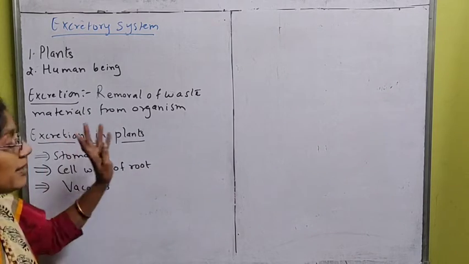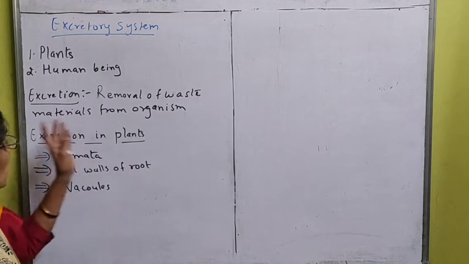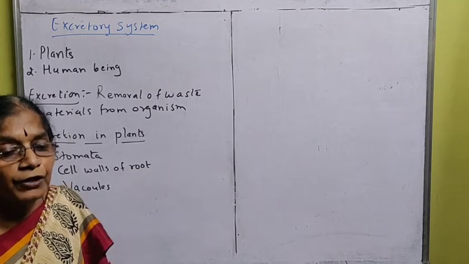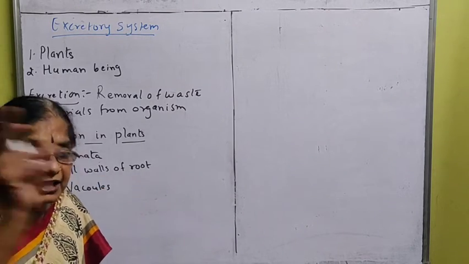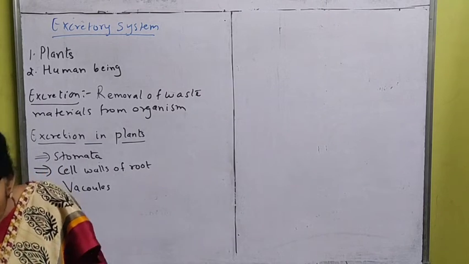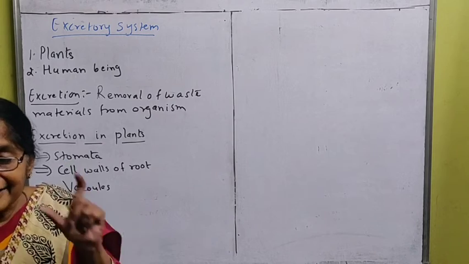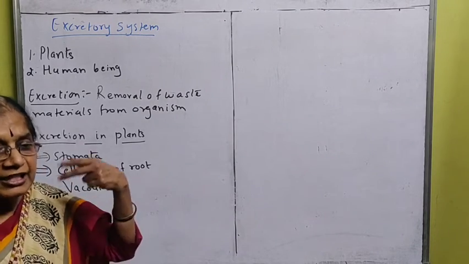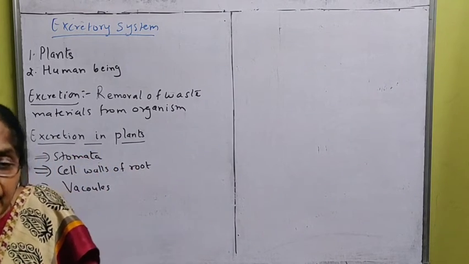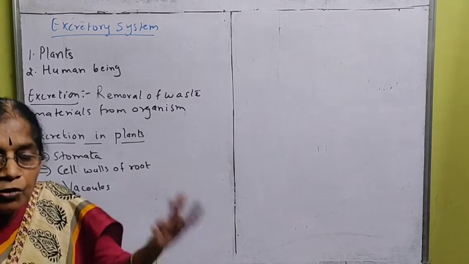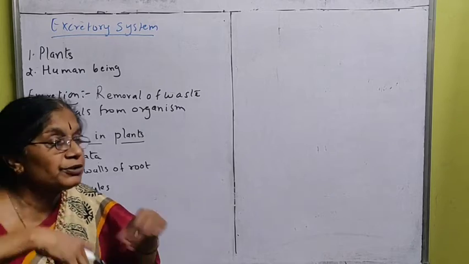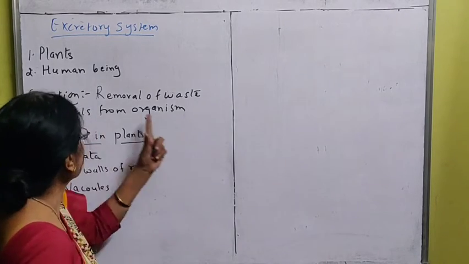Removal of waste materials from the organism. What do you mean by waste material? Which the organism does not need. It is not helpful to its body. For example, in digestion we saw the undigested food is not needed by our body, so it is thrown out through the anus. Like that, waste materials are there when the organism is respiring, or during whatever metabolic activities are going on in the body. During that time also, some unwanted substances are produced. Those substances should be thrown out. That is called excretion.